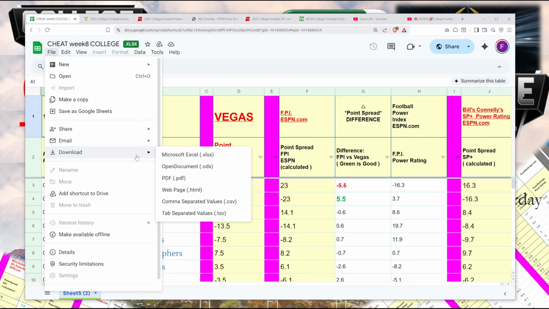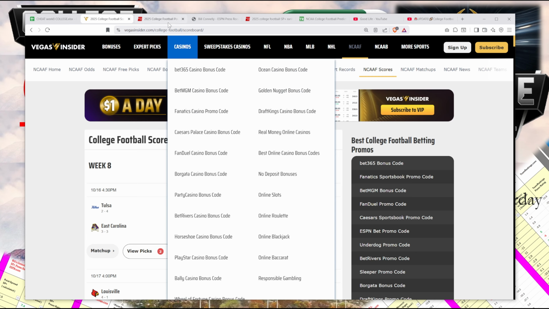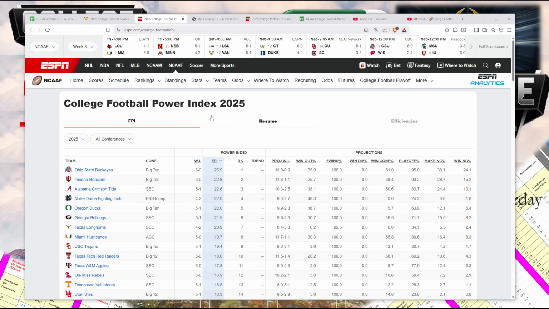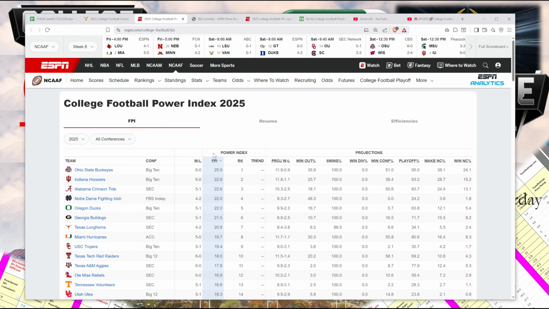Next, I want to review the data sources that I used for this spreadsheet, and then we'll look at the Excel spreadsheet column by column and in detail. So the point spread information came from VegasInsider.com. ESPN publishes their power ratings called Football Power Index, and these numbers can be used to calculate point spreads. You go to Rankings, Football Power Index, and then you get up-to-date numbers.